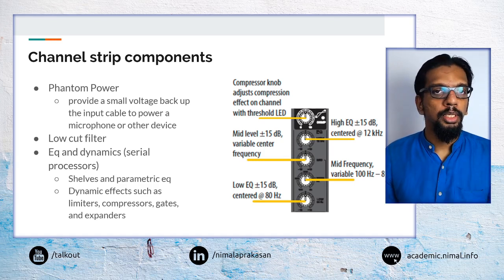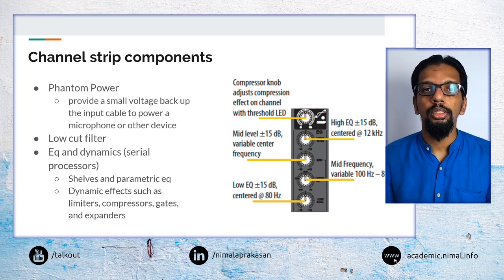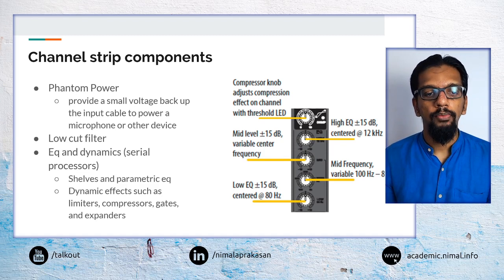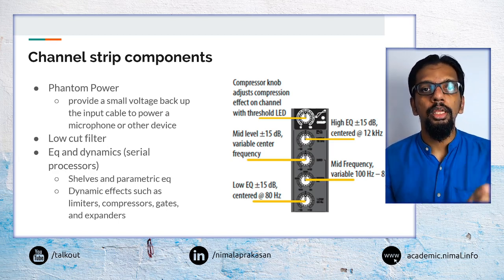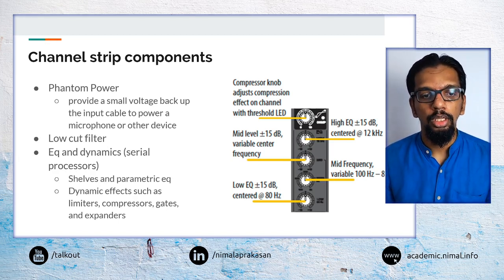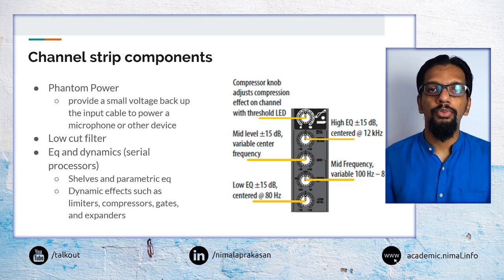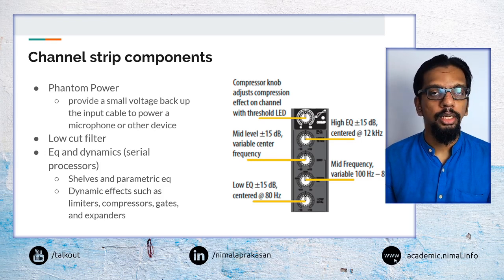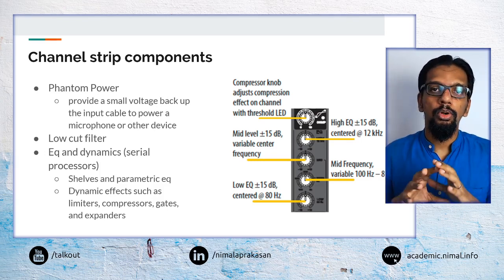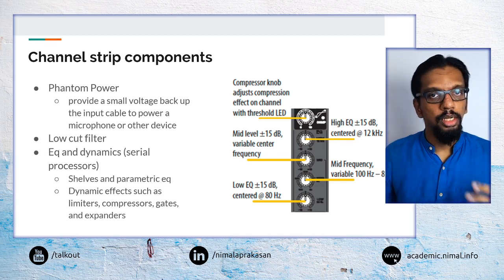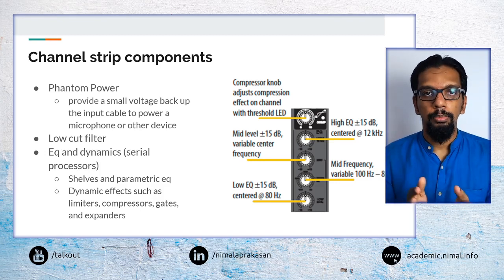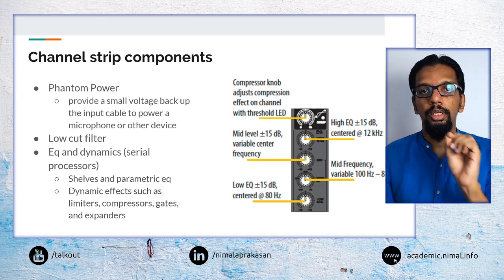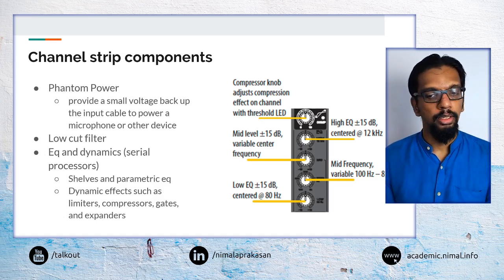Then certain mixers, especially those that support microphones, will also have an option to select phantom power. So that is to power microphones that may need voltage to function. That power can be provided from the mixer, and you may be able to switch that on from a channel strip. In some mixers, it will be switched on for all channels by a single button. In some mixers, it will be on a per channel basis, and there may be a button to select that.